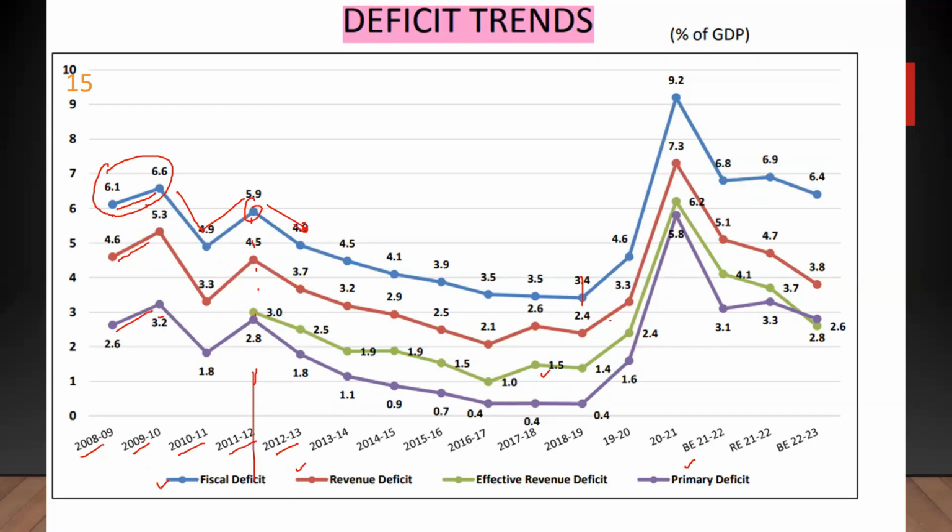After that, it started increasing. In the financial year 2019-20, the fiscal deficit started increasing. See, 2019-20 was a period when the economy started facing a sort of recession again, not because of COVID. Even before COVID, the Indian economy was in a state of shambles. Its receipts were getting affected and its expenditure was increasing. So the fiscal deficit increased.